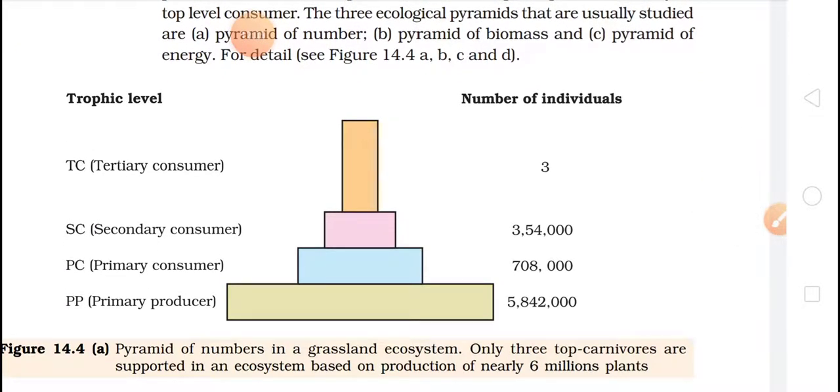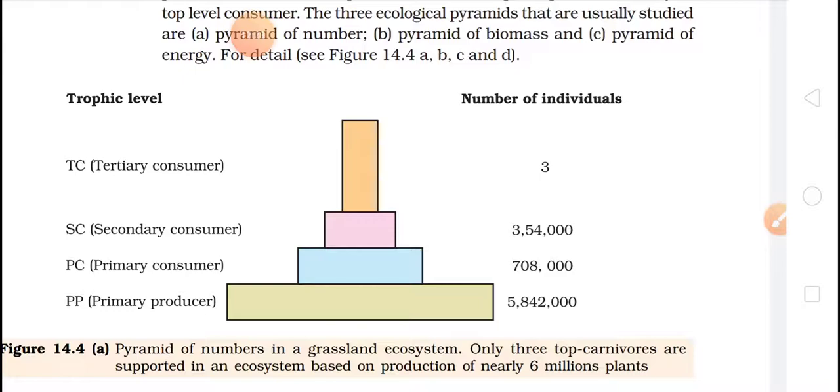Now see here what they are showing. The pyramid of number in a grassland ecosystem. They have taken an ecosystem, specifically a grassland ecosystem, and they have shown the numbers over here. That is the pyramid of number: how many species are present, that is, the number of individuals.